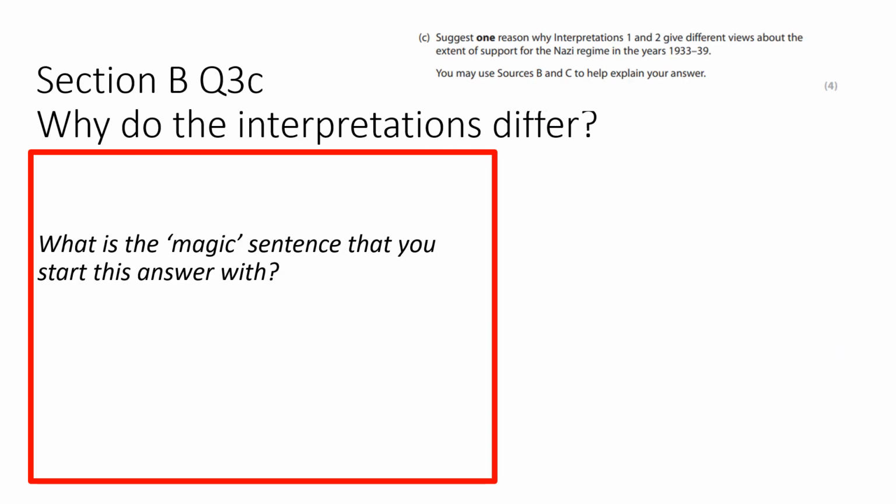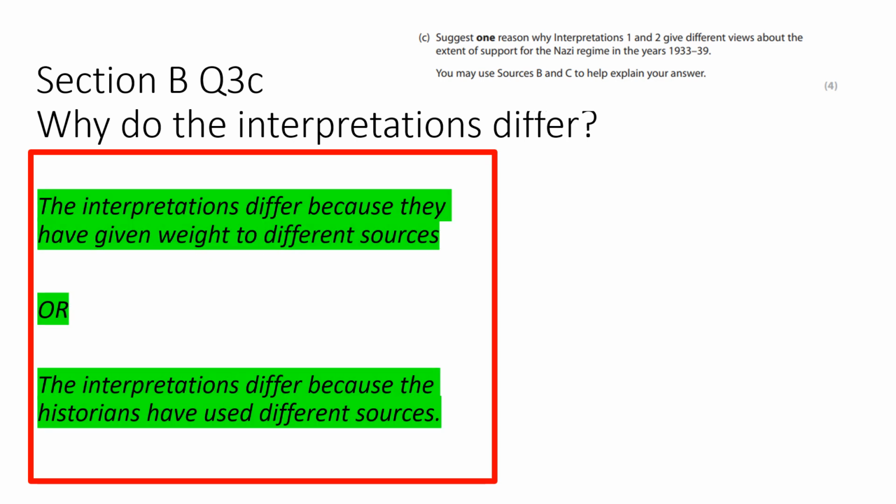And then we have question 3c, which asks you why interpretations differ. And I want you to see if you can remember the magic sentence that you start this answer with. So pause the video and see if you can remember that sentence. Write it down, please. So hopefully you've remembered that. So the sentence you need to start this answer with is the interpretations differ because they have given weight to different sources. Or in other words, the interpretations differ because the historians have used different sources.